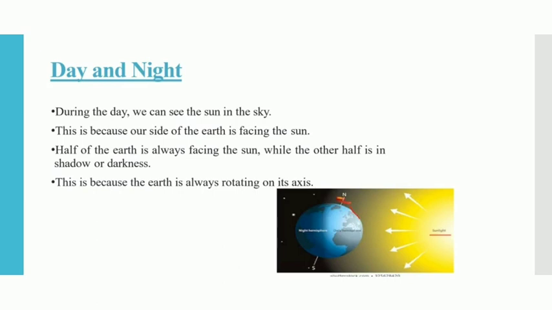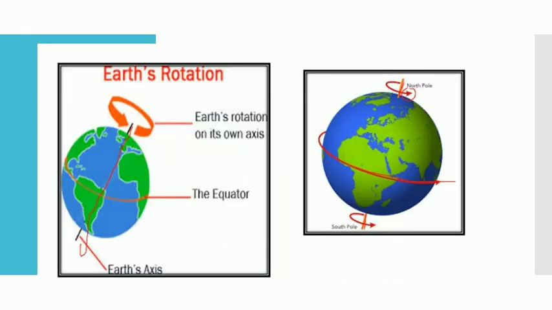This is because the Earth is always rotating on its axis. So the part that faces the sun will have daytime, and the part that does not receive the sun rays will have night time. Look here. This is how the Earth rotates on its own axis. And the middle line that you can see is the equator.